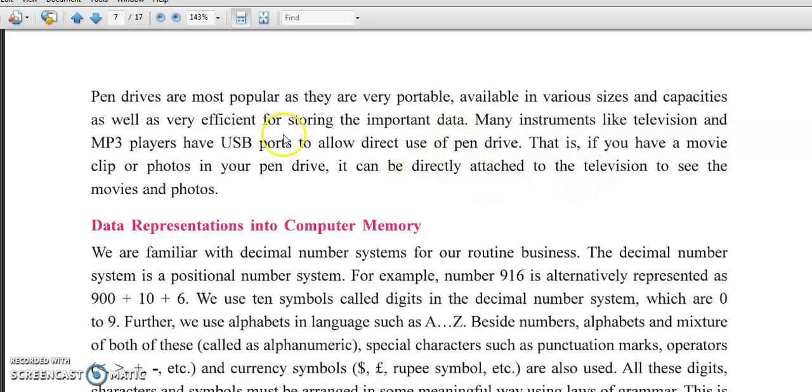Many instruments like television and MP3 players have USB ports. You can directly use that pen drive with your multimedia, with our TV or our monitor.